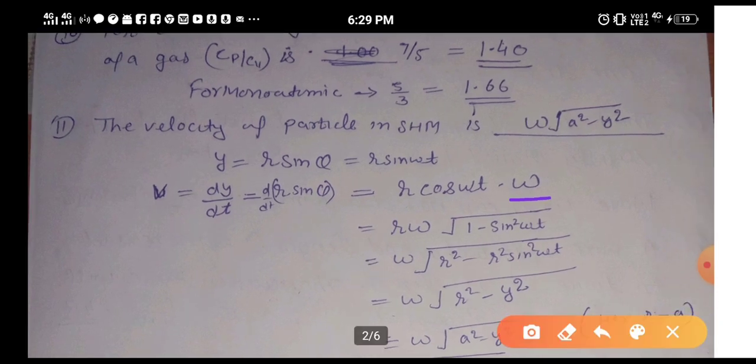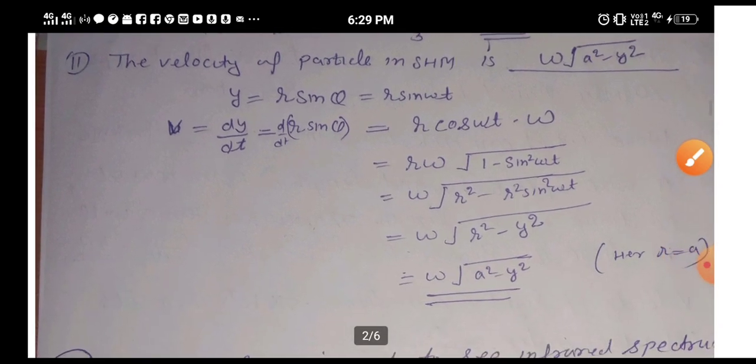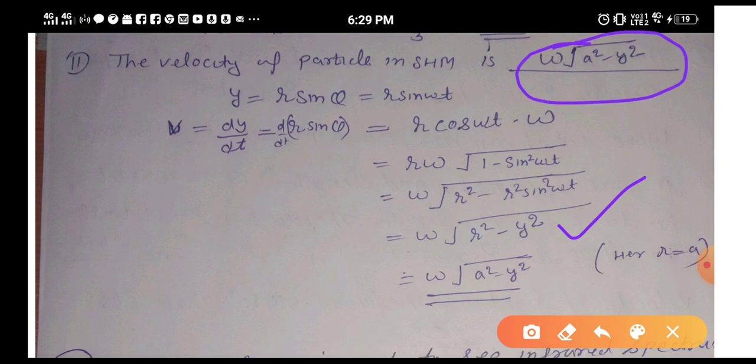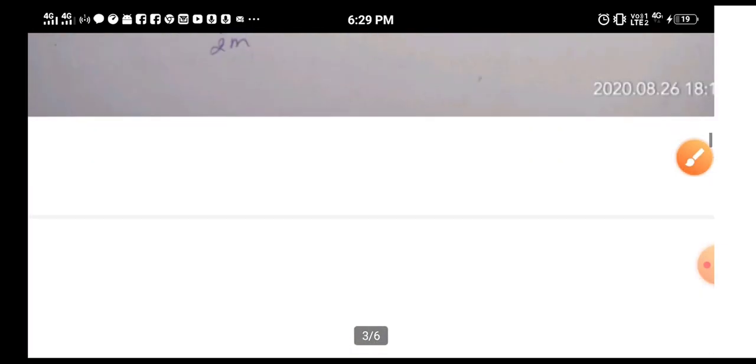So omega will come here, cos omega t. Using the identity sin square theta plus cos square theta is equal to 1, you get cos square theta is 1 minus sin square theta. Friends, here theta is omega t. Omega means your angular velocity. When you take r inside, it will be r square minus r square sin square omega t. R square sin square omega t means y square. So by putting its value, you get your desired answer, that is r square minus y square. But in the options given to you, instead of r there is a, meaning amplitude. So simply it is a square minus y square. I hope it is clear.